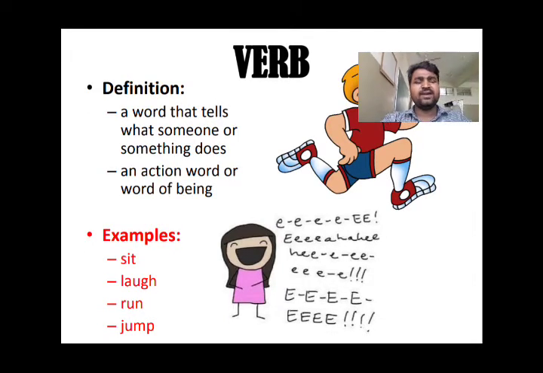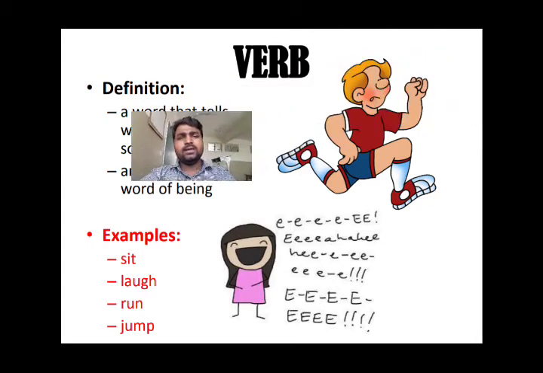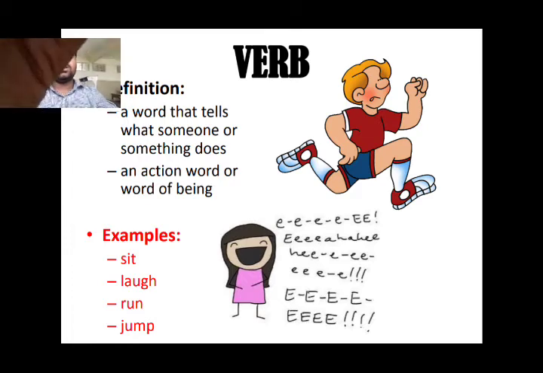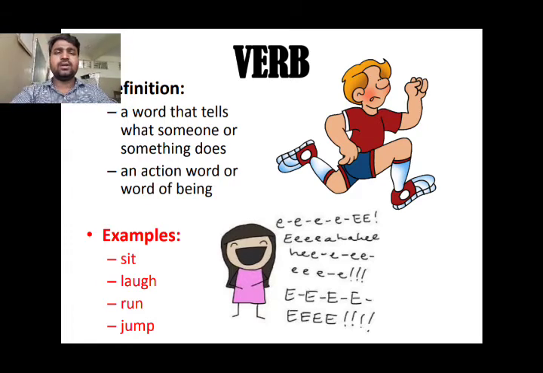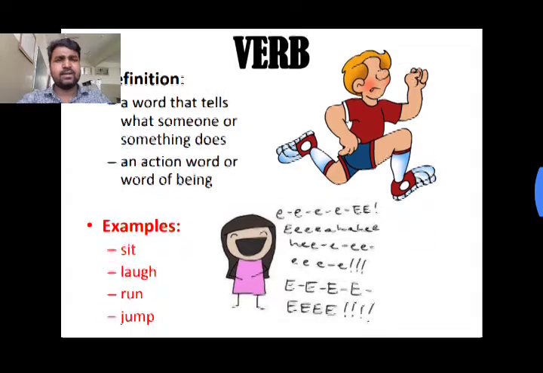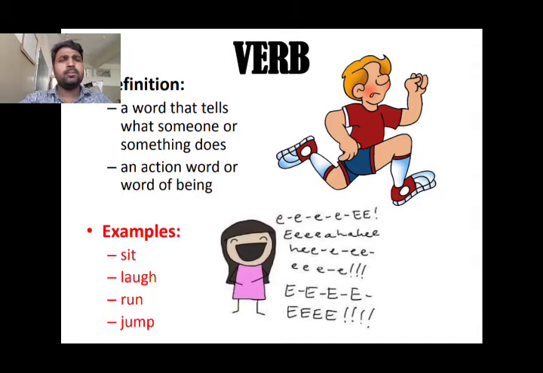What's a verb? Let's see the definition. A word that tells what someone or something does. Right? What is a verb? Verb is something that tells what someone does. The next one is an action word or a word of being. So what is a verb? It is an action word. It shows the action of a noun or any person or something. Right? So here some examples: sit, laugh, run, jump, etc. I hope you are clear with noun, pronoun, and verb.